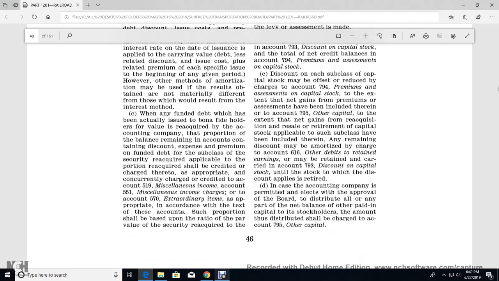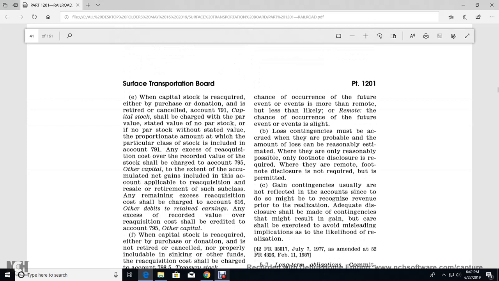G. In the case of the accounting company permitted with the elected to approve with the board to distribute all or part of the net balance of the other than paid in capital of the stockholder, the amount of the distribution shall be charged with the account 795 other capital.